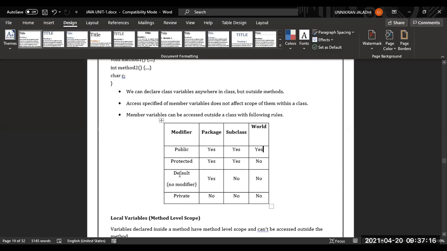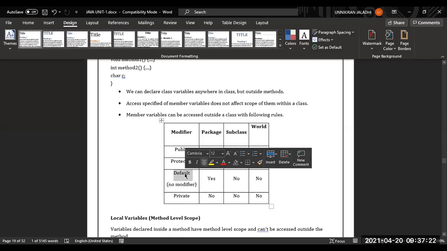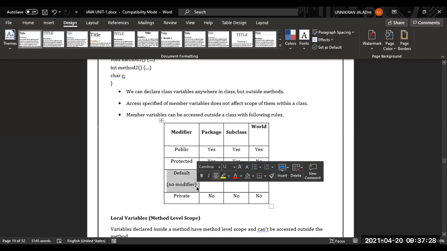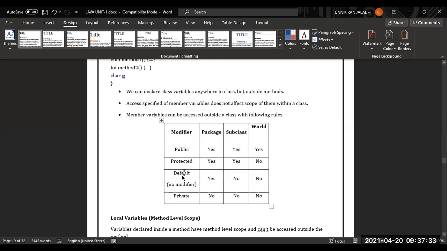And after that, default. It is not a keyword in the sense of a switch case default. In the sense of an access specifier, this is not a keyword. Please remember this. There is nothing like a default access specifier. If we do not consider any access specifier, we consider it as default.